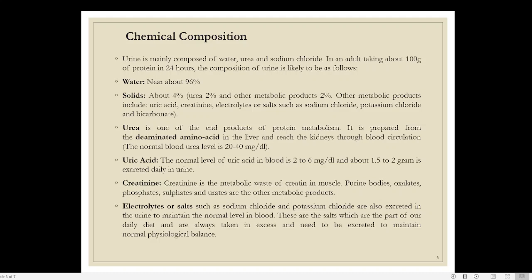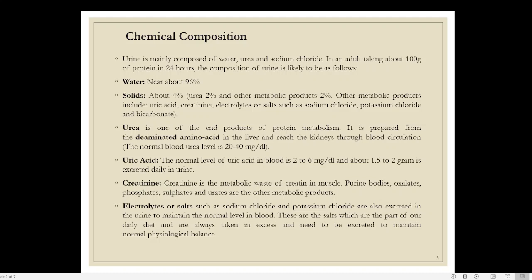Now the next metabolic product is creatine. Coming to creatine, creatinine is a waste material. In the muscle, there is a kind of protein known as creatine. This creatine will be converted into creatinine as a waste material. Creatine is a useful protein, but when it is converted into creatinine, that becomes a waste product.